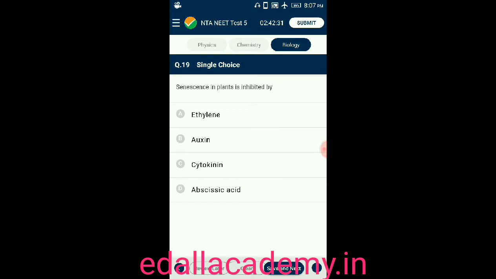Question number 19. Senescence in plants is inhibited by cytokinin. Question number 20. A cell increases in volume if the external medium is option A hypotonic, option B hypertonic, option C isotonic, option D none of these. In this, hypotonic. The cell increases in volume if the external medium is in hypotonic condition. So the correct answer is hypotonic.